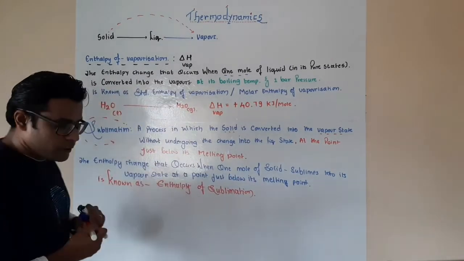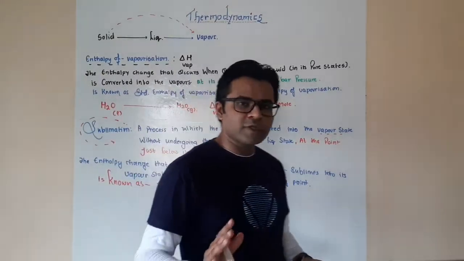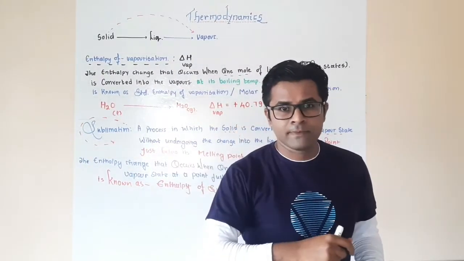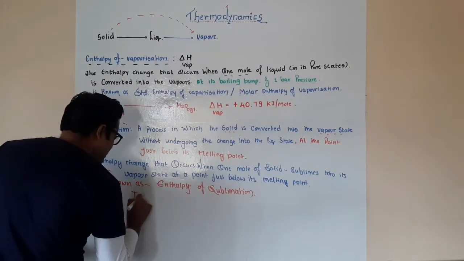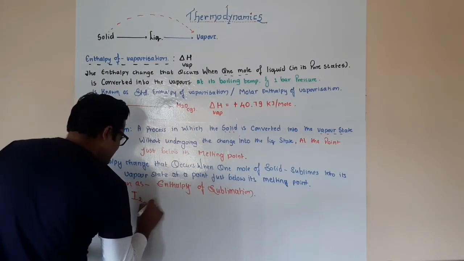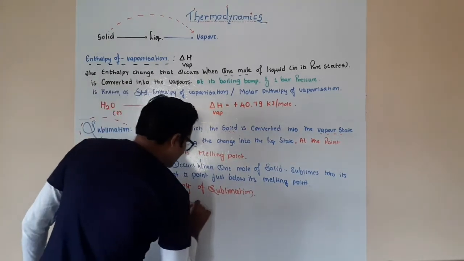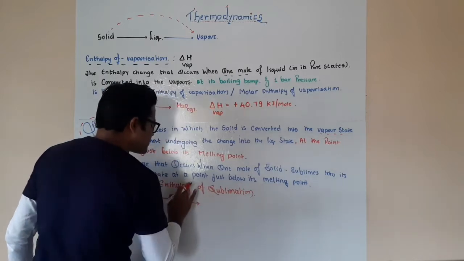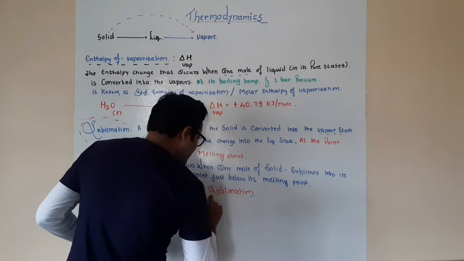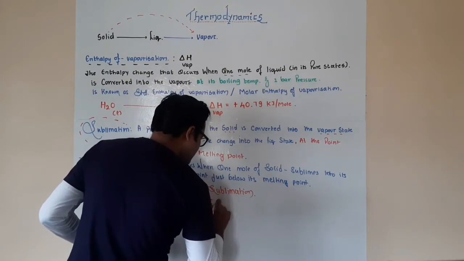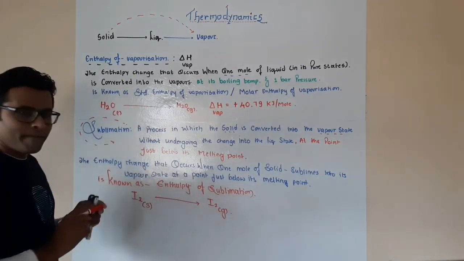Now, here we need to go through one example. The best example to show sublimation is iodine pellets. When iodine pellets are enclosed in a container, they are usually in the solid state. As we open it and keep it in the open air at room temperature, it starts getting sublimated into its gaseous form.